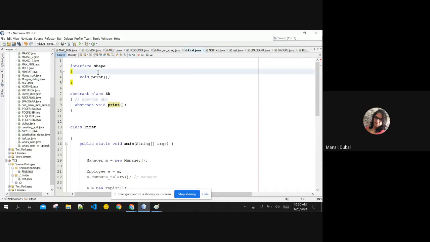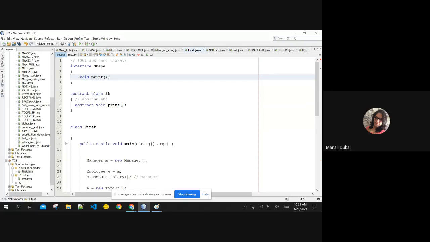In an interface, by default, the method is qualified as abstract itself. I need not mention the abstract keyword here. Did I mention it? No. Even if you mention it, it is okay, but you don't need to. It is understandable that an interface is 100% abstract class, meaning it can only have abstract functions. It is understood by the compiler itself, so even if I don't give it, it is okay. Are you getting the first thing here? That is the first difference between abstract class and interface.